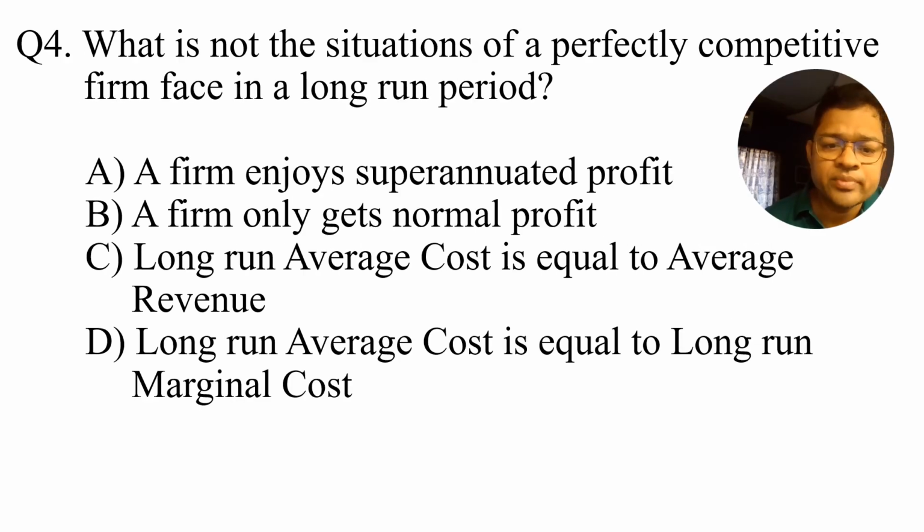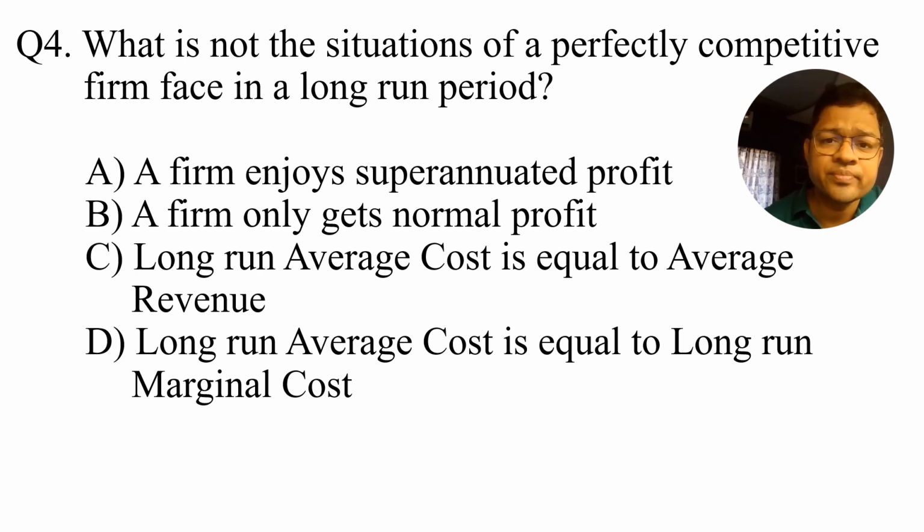Question number 4. What is not the situation a perfectly competitive firm faces in the long run period? A firm enjoys supernormal profit. A firm only gets normal profit. Long run average cost equals the average revenue curve, or long run average cost is equal to long run marginal cost.